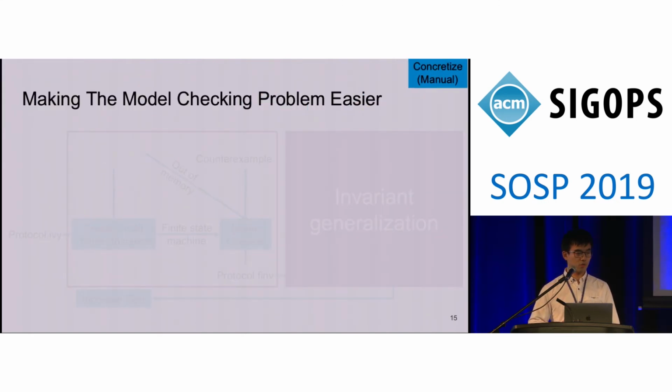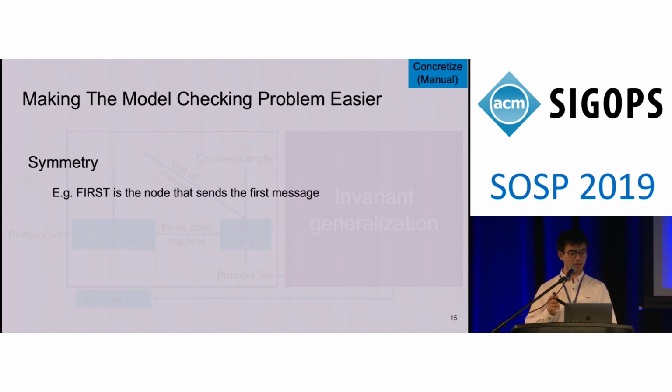In concretization, we leverage symmetry of the protocol to reduce the search space. For example, there can be a special node, first, which sends out the first message. And if we don't do anything, the model checker will enumerate all possibilities. What if node 0 sends out the first message? What if node 1 sends out the first message? What if node 2? And here, we can manually assign first to node 1. In this case, the model checker only needs to take care of the situation where node 1 sends out the first message. And this can significantly reduce the search space. And actually, concretization is the only process in our system that requires some understanding of the protocol.